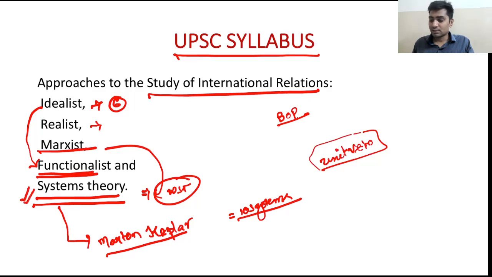That is one sub-theme that I have not discussed, but looking at the previous questions, it appeared to me that it is not that important from the perspective of the exam. But as far as world systems theory is concerned, yes, I have discussed it.